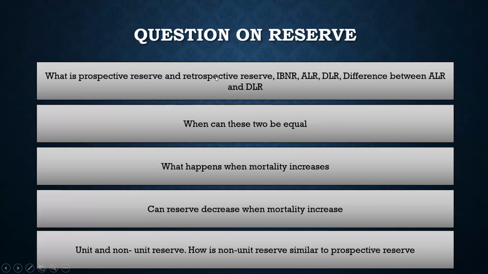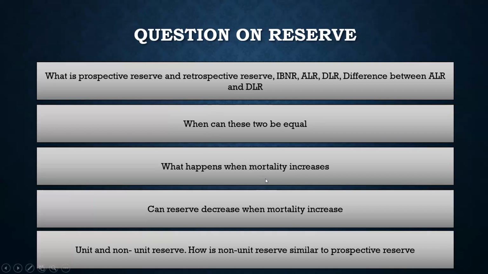But in the retrospective reserve case, it is not actually assumption. We know the result, because we are already sitting at a place where we know what has happened in the previous time, right? Technically, those are not assumptions. Those are actual results, like the mortality rate represents the actual mortality rate. But in case of prospective reserve, it represents assumptions, right? We don't know, these are expected values. So if both these rates are equal, then the prospective and retrospective reserve can be equal, right?